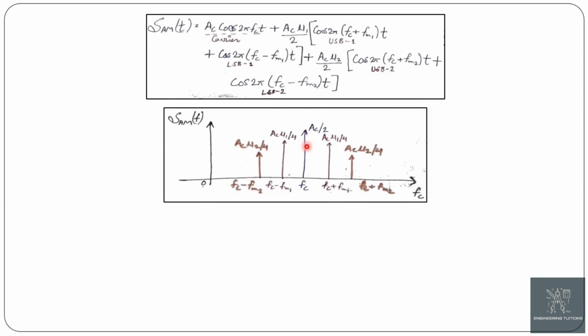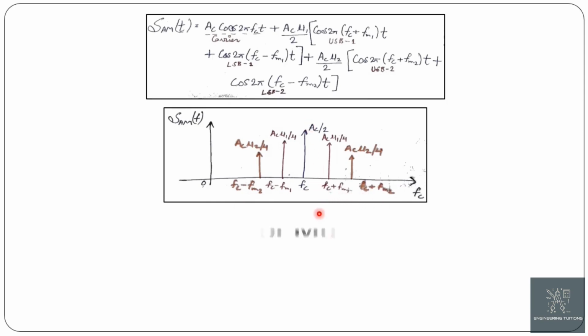Now the spectrum for multitone AM: as you can see, the carrier is surrounded by the first message component's LSB and USB, that is fc minus fm1 and fc plus fm1. After this, the whole is surrounded by the second message component's LSB and USB, that is fc minus fm2 and fc plus fm2. So the frequency spectrum of the multitone AM is from fc minus fm2 to fc plus fm2, centered at fc.